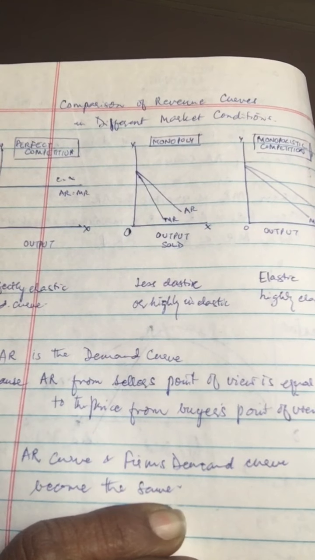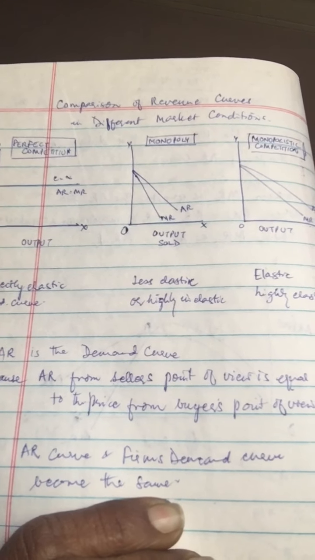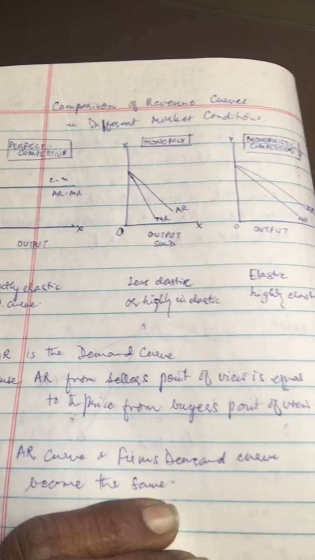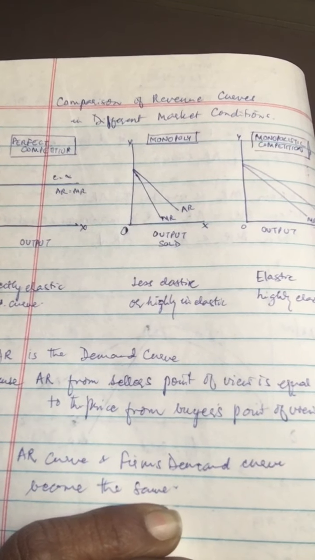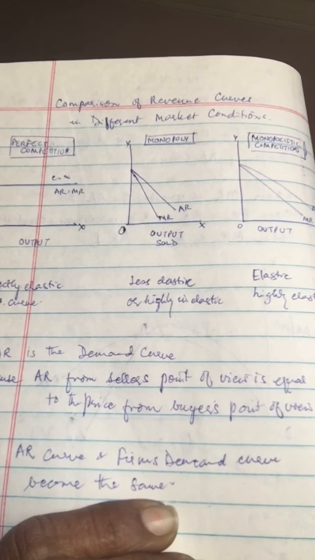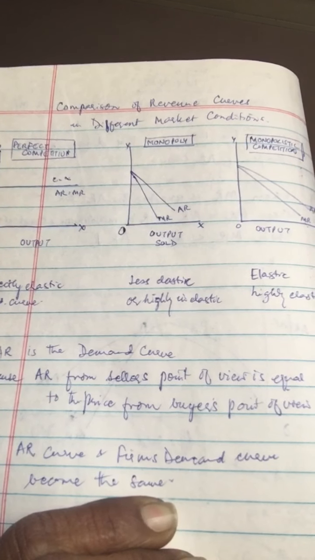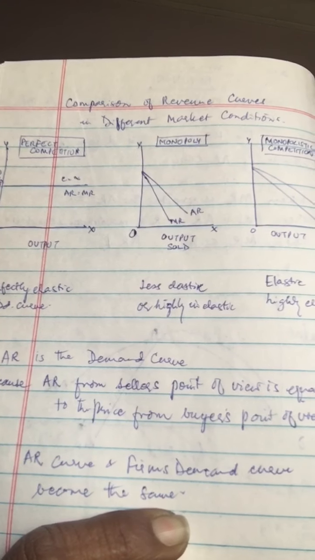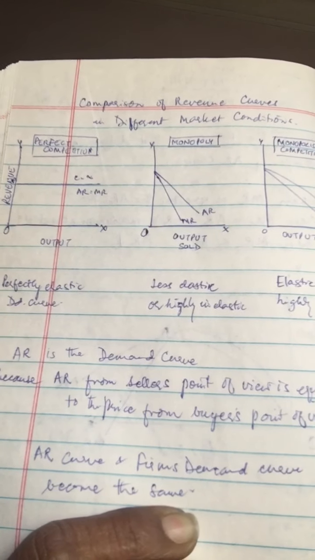Generally we find that marginal revenue is always less than the average revenue or price. So what could be the reason? The reason is that marginal revenue shows the addition made to the total revenue, and average revenue shows the per unit revenue that a firm gets. That is one reason. And there could be some other reason also. That's just for you to think about. That becomes the higher order thinking question.